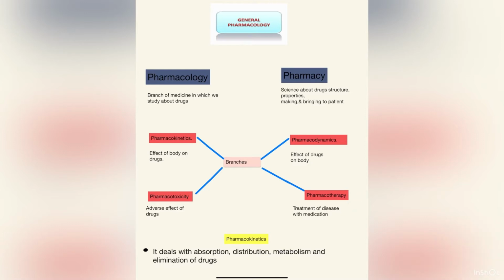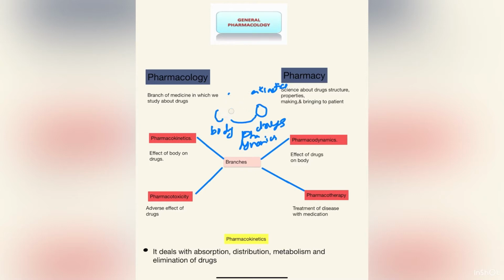Now, what is the difference between pharmacokinetics and pharmacodynamics? Consider this is the body and this is the drug. When the effect of the body on the drug is studied, it is called pharmacokinetics, and when the effect of the drug on the body is studied, it is called pharmacodynamics. Okay, this is the difference.